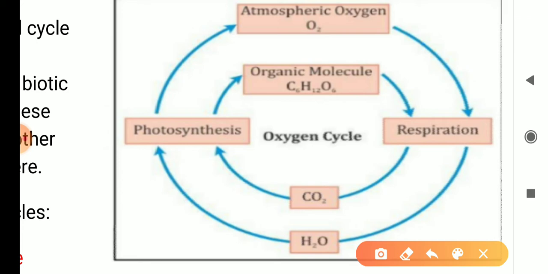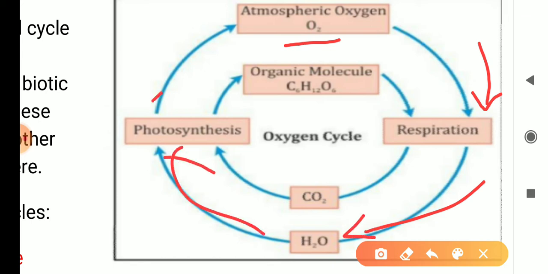So we are studying oxygen, and this is the oxygen cycle. Here we can see that oxygen starts from one position, the atmospheric oxygen, moves to the next step, then the next, and comes back to the same step. That's why it is called a cycle. So this is the oxygen cycle.